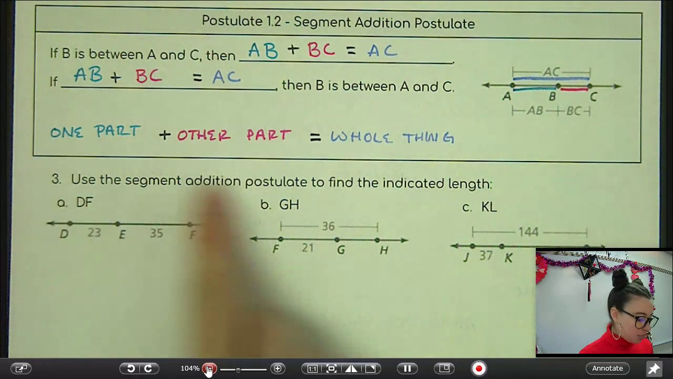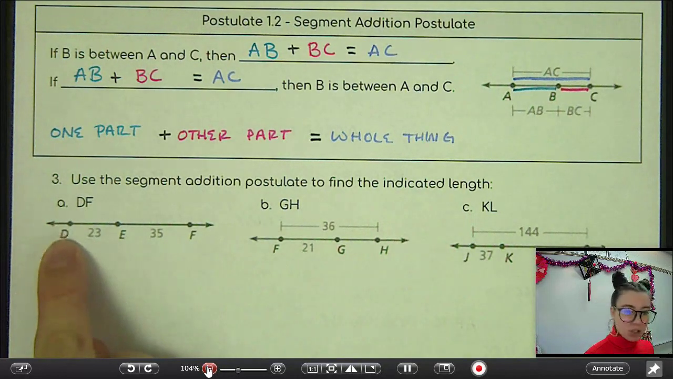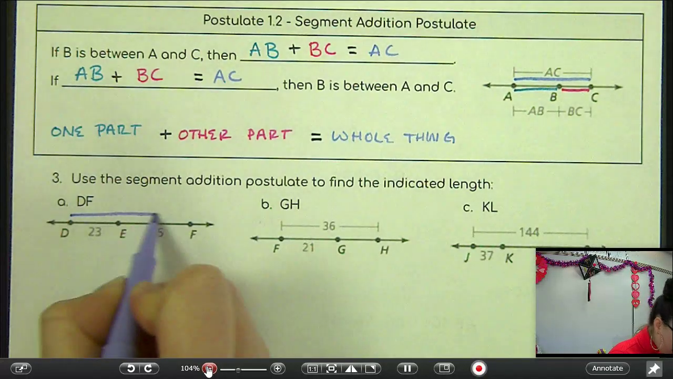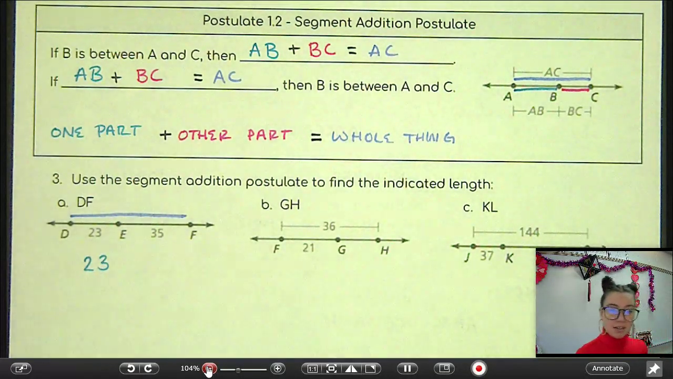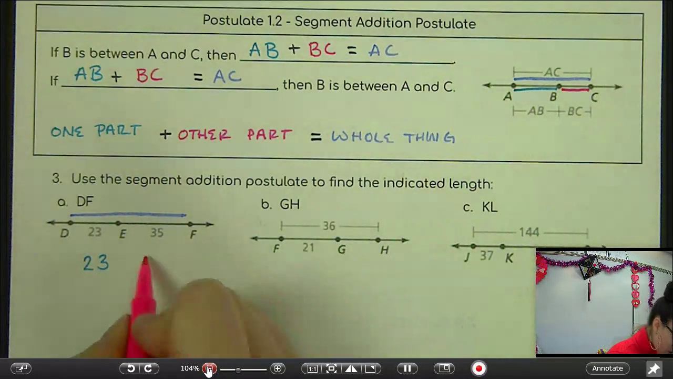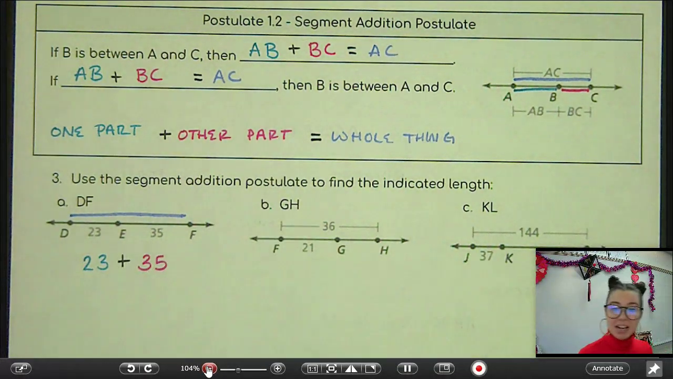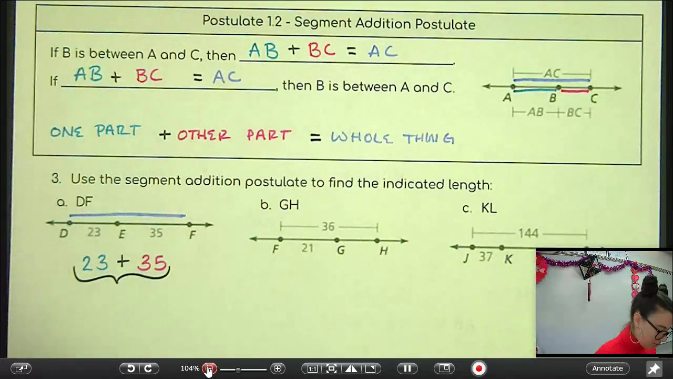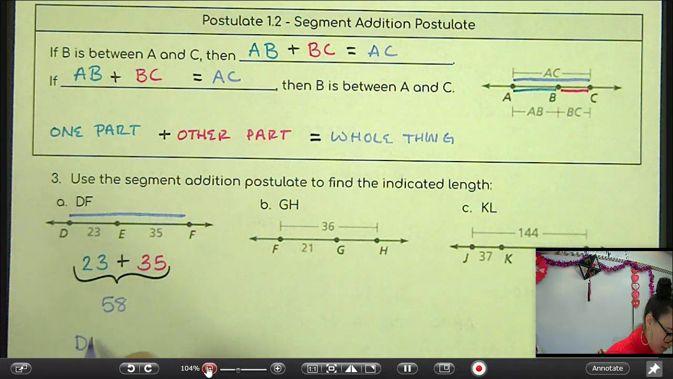It says use the segment addition postulate to find the indicated length. So we're trying to find DF, from D to F. So we're trying to find this whole thing. Well, we know that one part is 23, the part from D to E. We know that the other part is 35. So if we add those together, we can find the whole part. 23 plus 35, that's going to give us 58. So that tells me the length of DF equals 58.